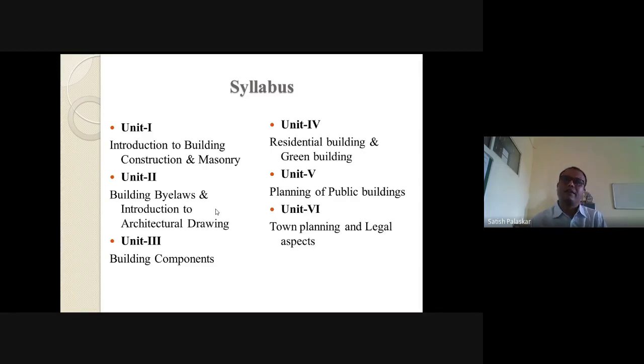Now what is the meaning of bylaws? If you have to construct any bungalow, whatever the size of your plot, we have to keep some open spaces all around your bungalow. So what are the rules for constructing that? Those are nothing but the bylaws. How much open space we have to keep from the side, how much open space or margin we have to keep from the rear side.